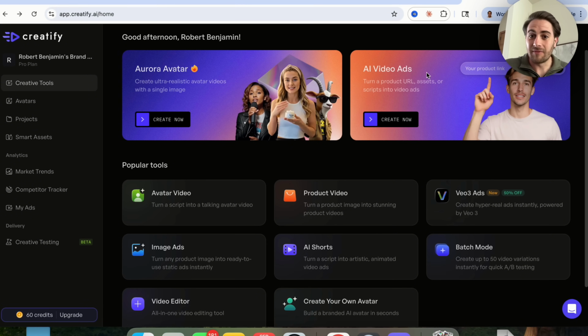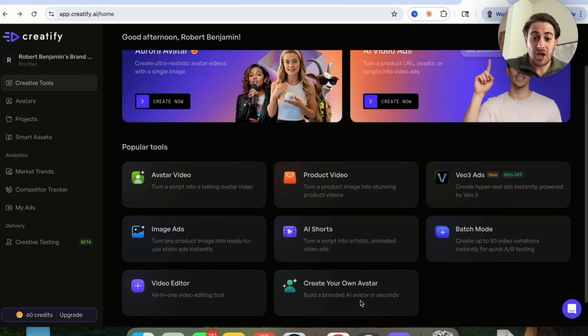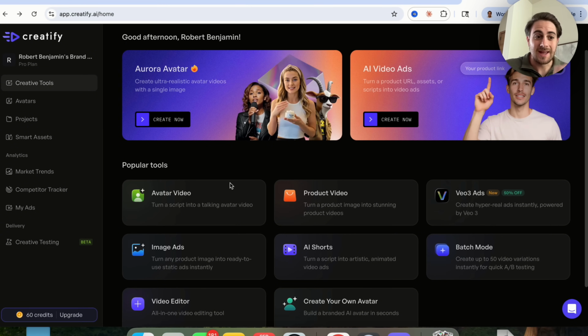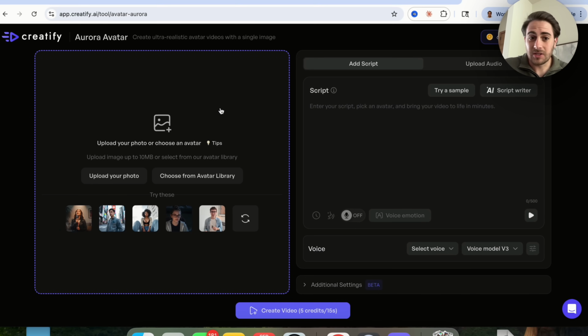For example, AI video ads. You could turn a product URL, an asset, or a script into a video. You can create hyper real ads instantly with VO3. They have batch mode where you can literally create 50 different video variations. You can create your own avatar. They have an all-in-one video editing tool. You could turn images into ads. You could turn avatars into ads. You could turn products into ads, AI shorts, and so much. They also have a ton of other things over here on the left-hand side. But first, I wanted to show you this Aura avatar right here.